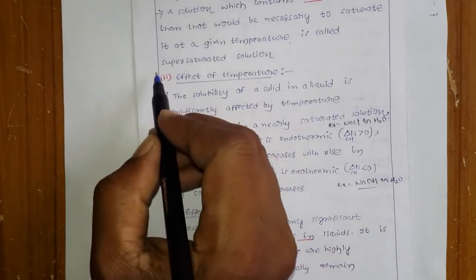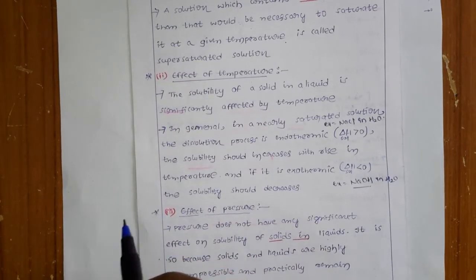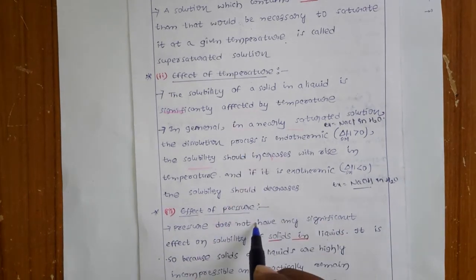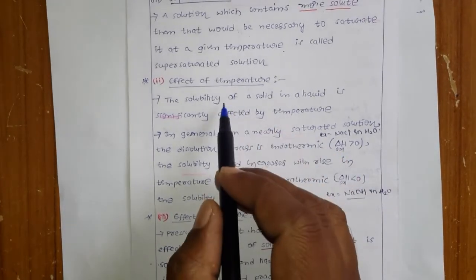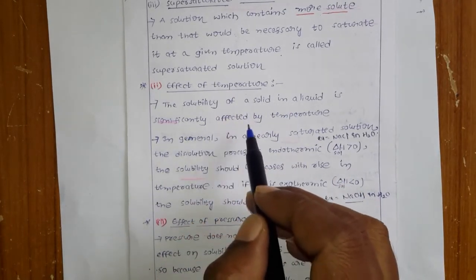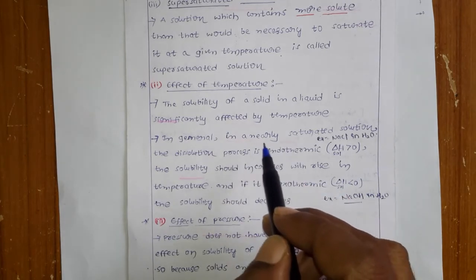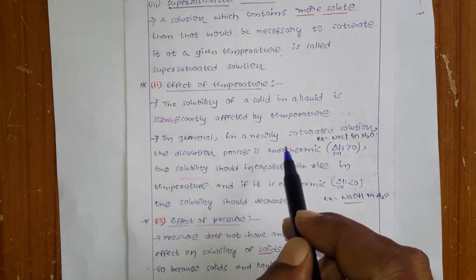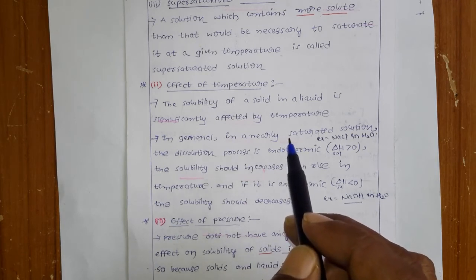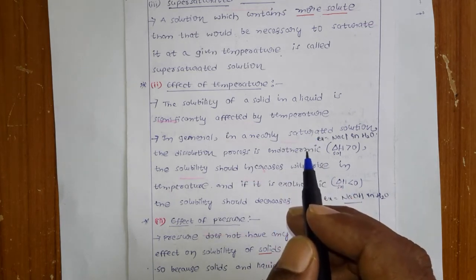Okay, now we can go to the remaining factors. Already I told you that later we can discuss the remaining two factors, that is the effect of temperature and effect of pressure. So you know that the solubility of a solid in a liquid is significantly affected by the temperature. In most of the cases the solubility increases with increasing temperature. The best example is that, you know, at your home generally when you go with the sugar, right?